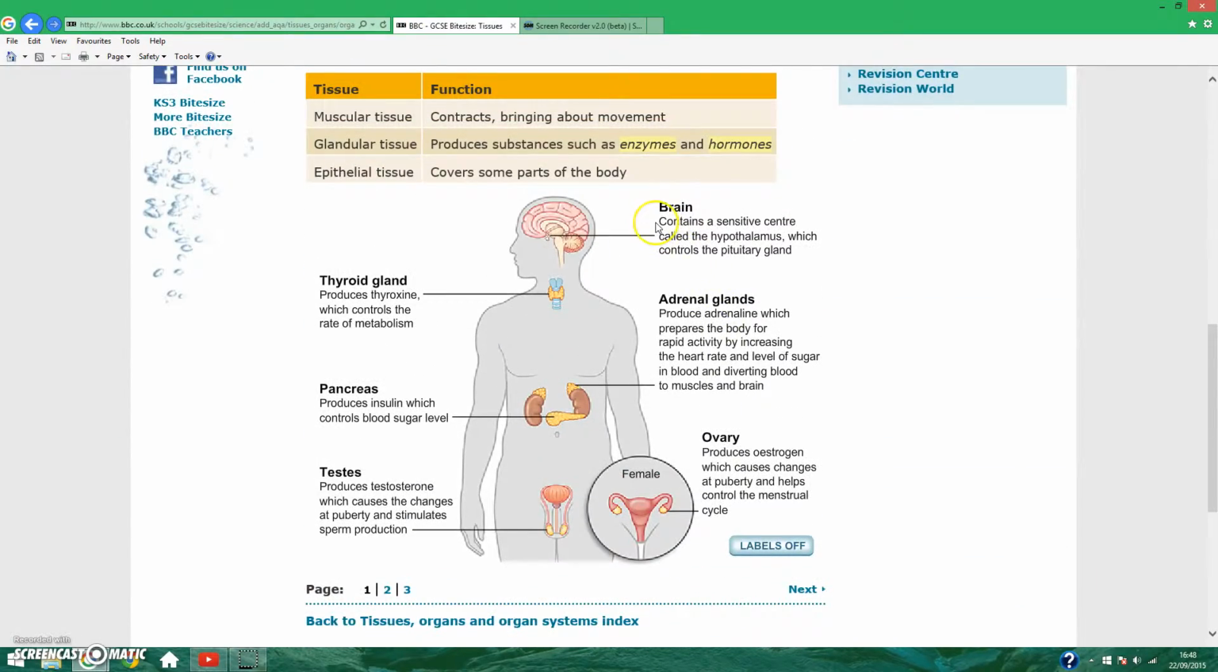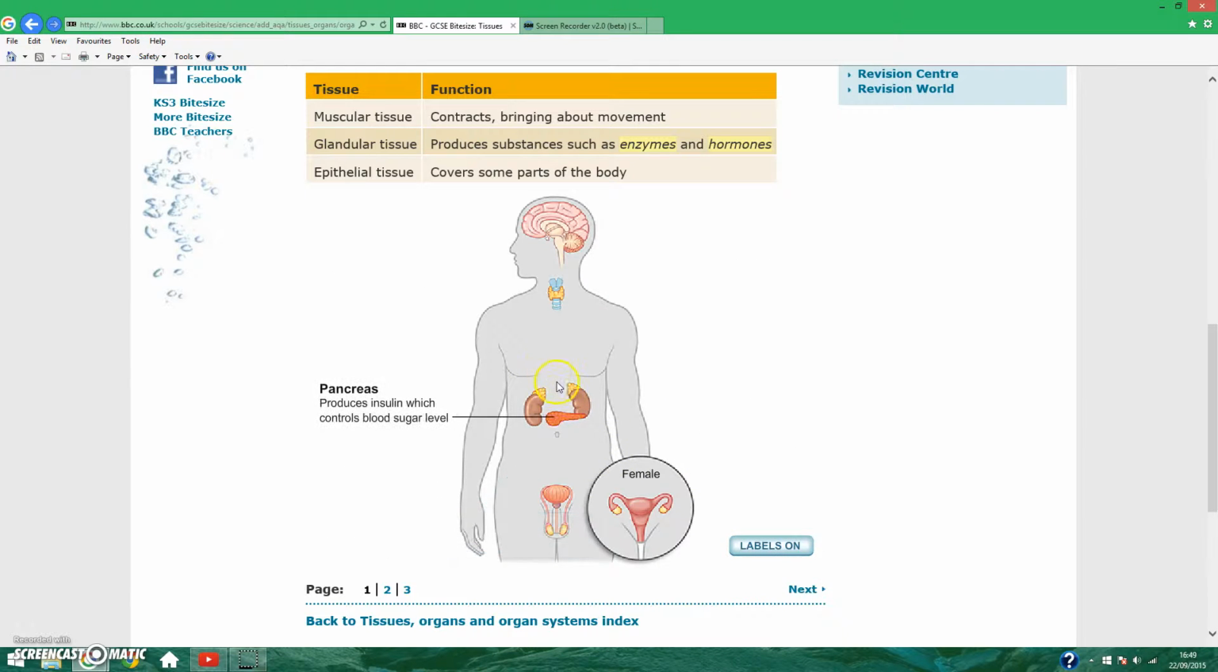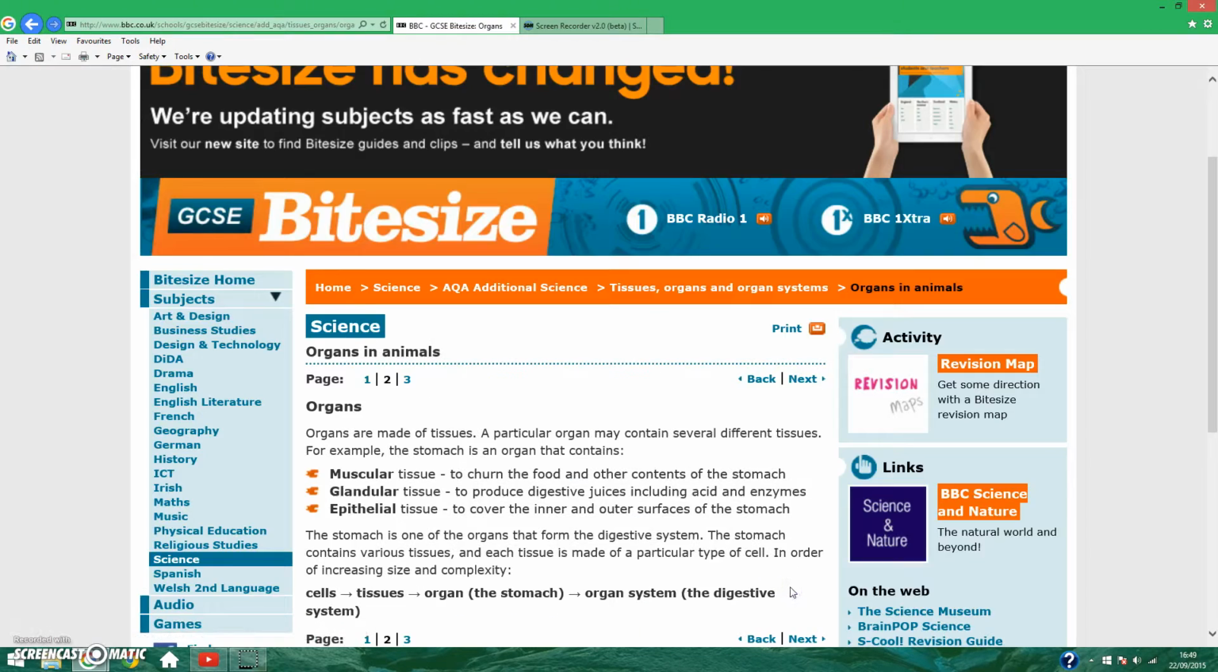So basically, the brain contains the pituitary gland. That's all you need to know. The thyroid gland controls the rate of metabolism. The adrenal gland produces adrenaline, which prepares the body for rapid activity. Ovaries produce oestrogen. Testes produce testosterone. The pancreas produces insulin. So they're the kind of things which you need to know for the AQA exam. Let's move on to the next page.